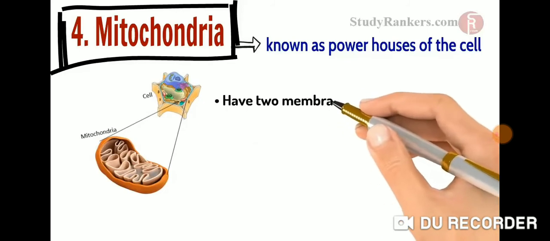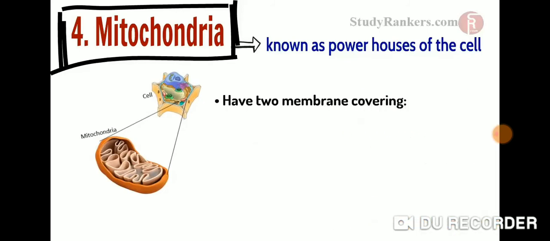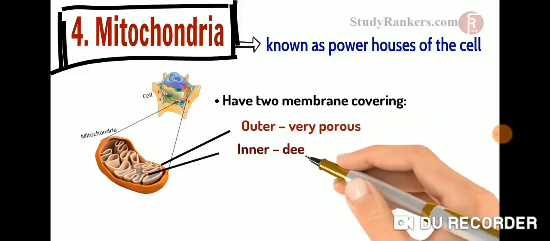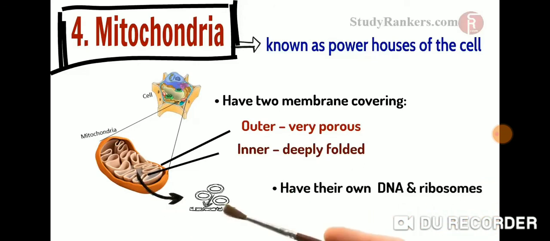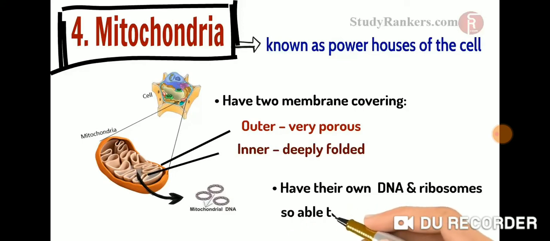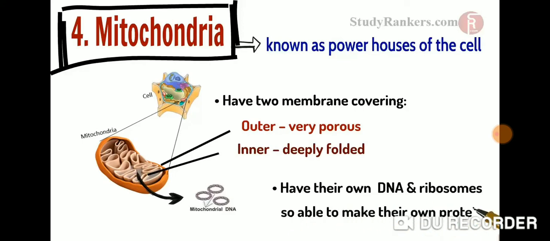Mitochondria have two membrane coverings instead of just one. The outer membrane is very porous while the inner membrane is deeply folded. They have their own DNA and ribosomes. Therefore, mitochondria are able to make some of their own proteins.